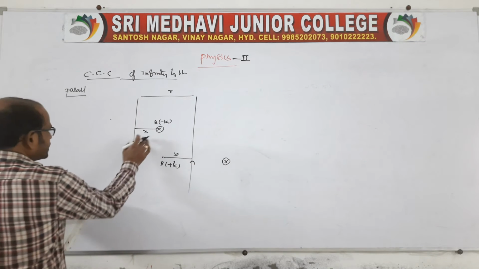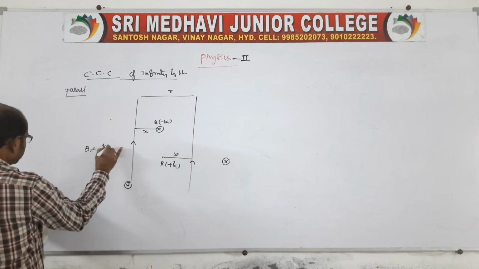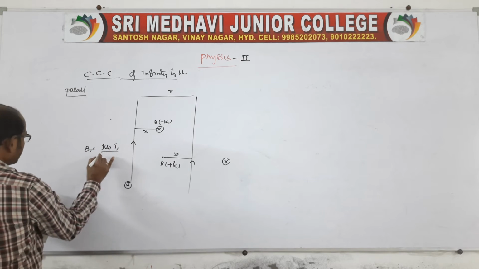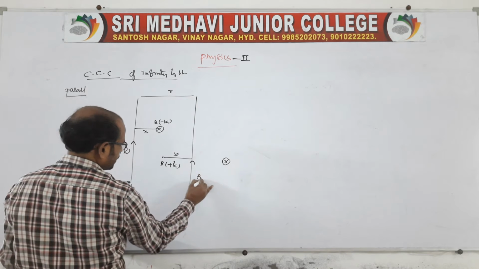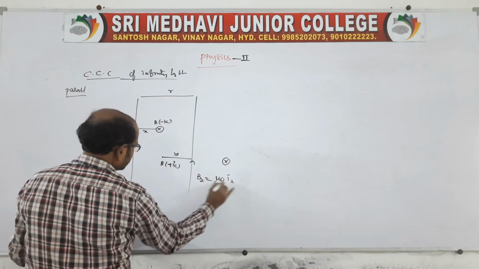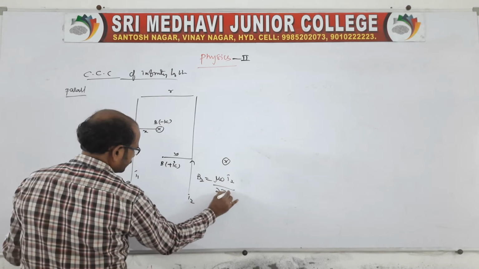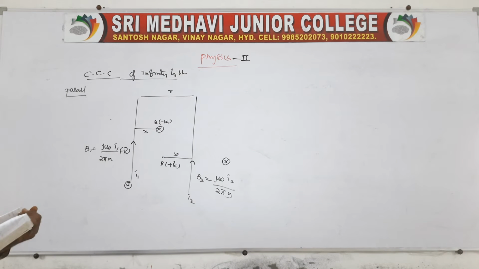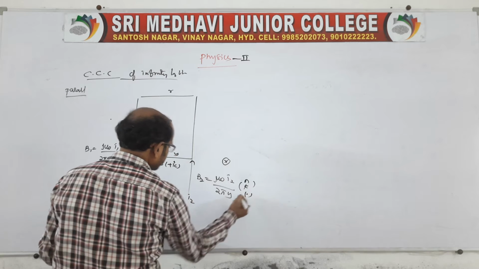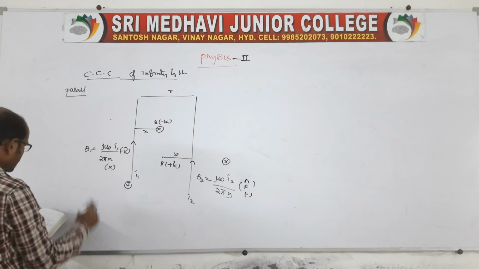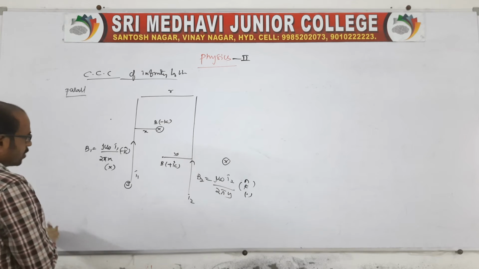Now due to current carrying conductor 1, the magnetic induction B1 is equal to mu naught I1 by 2 pi x, in the minus k cap direction. B2 is equal to mu naught I2 by 2 pi y, because it is the I2 current at distance y, in the plus k cap direction. Plus k cap means a dot field, and minus k cap is a cross field. Now the resultant is asked for a null point.